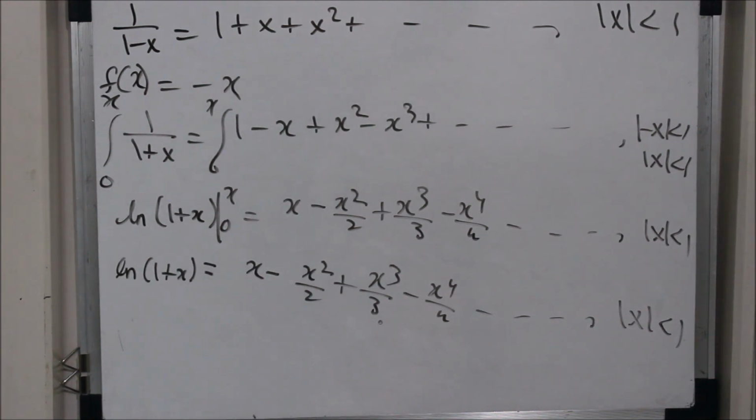So no, I can't get the power series for ln of 2 because my x is not equal to 1. So anyways, this is what my power series is. If I put x equal to 0, you can observe my right hand side is also 0, left hand side is also 0. If I put x equal to 1 by 2, I will get the series for ln of 3 by 2. Because if I put x equal to 1 by 2, I will get ln of 1 plus 1 by 2, which is ln of 3 by 2 and which can be expressed as a series.